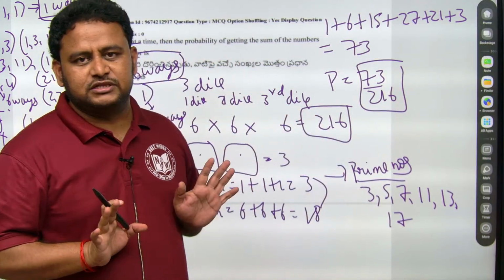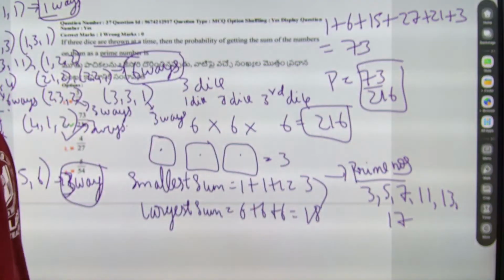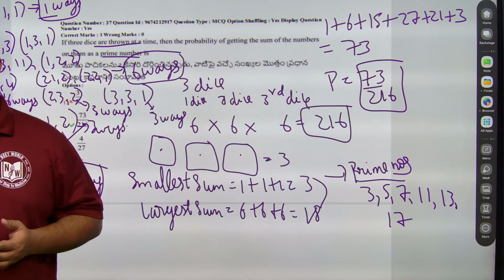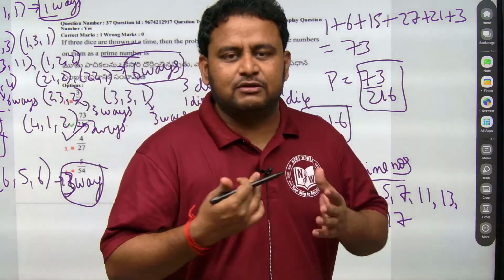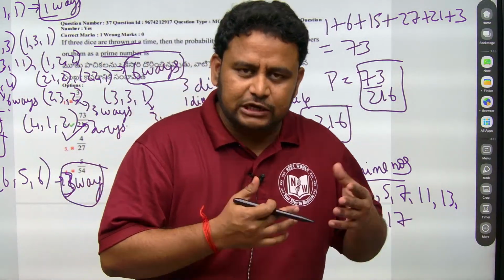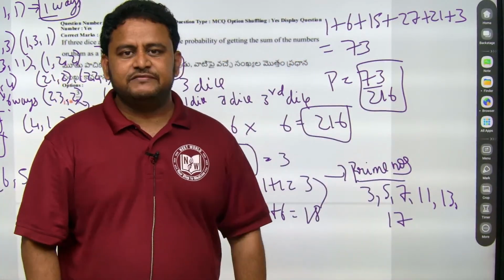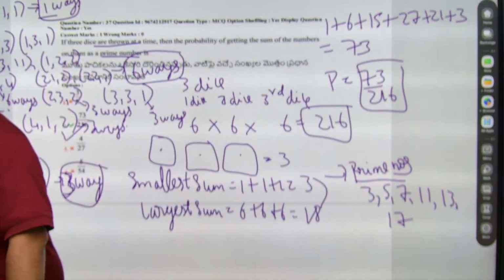This is how you have to solve this question. I hope it is clear. This is a question based on probability. The most important thing is you have to understand how to get the prime numbers. For that, first look at the smallest sum and then the largest sum. Between them or including them, what are the prime numbers we are getting? Prime numbers 3, 5, 7, 11, 13 and 17. 18 is not a prime number, friends.